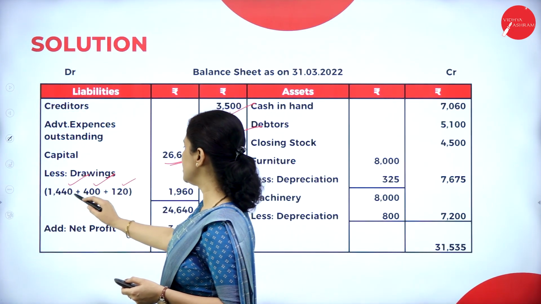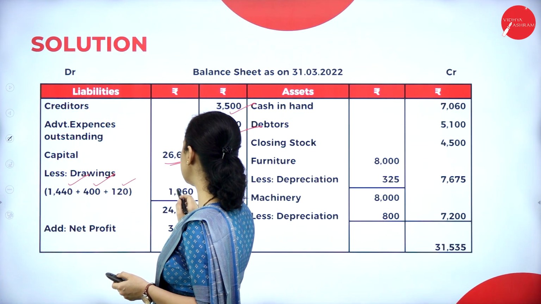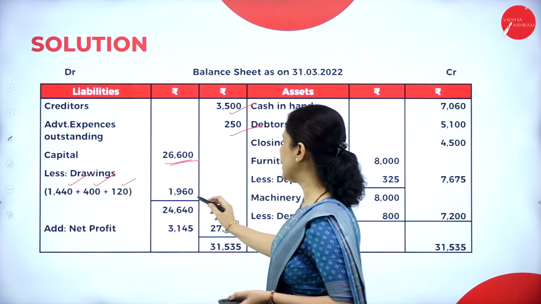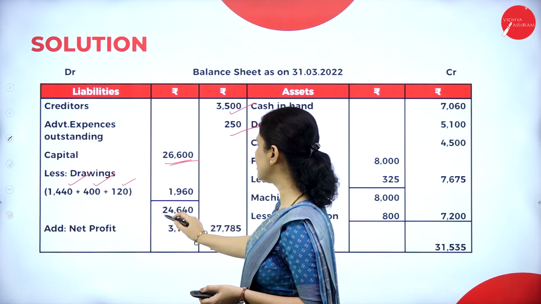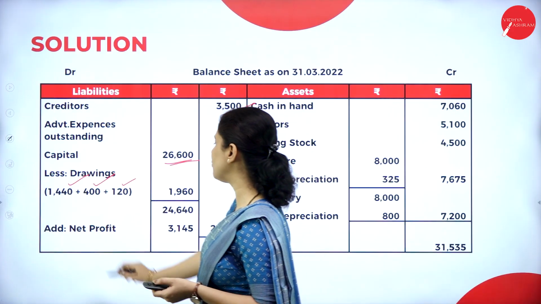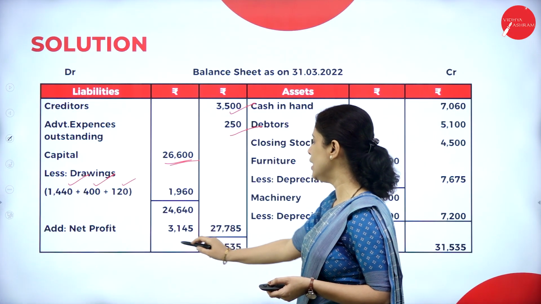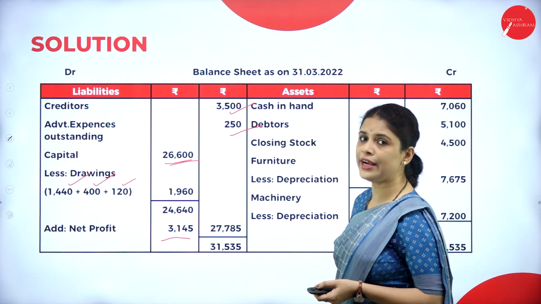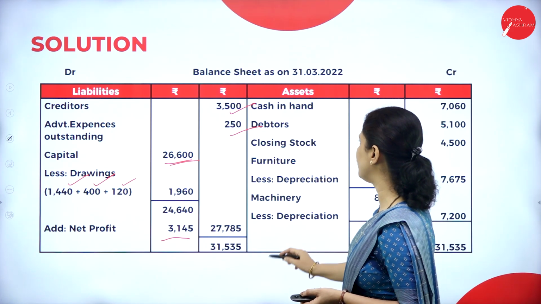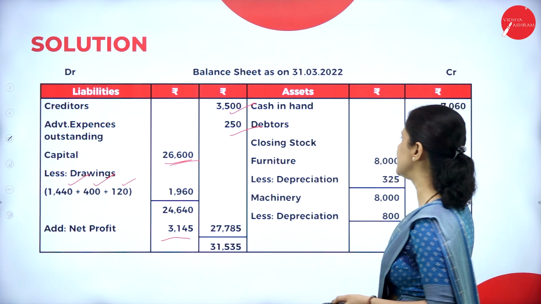How much will we get? 1,960. So how much did we get? 24,640. To that we will add the net profit, 3,145. Whenever we total it, we get 27,785.